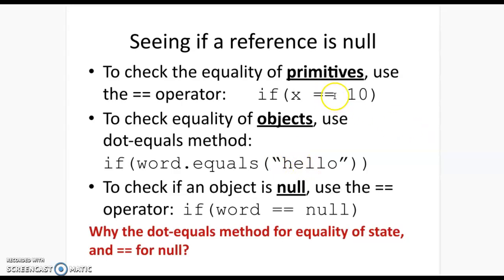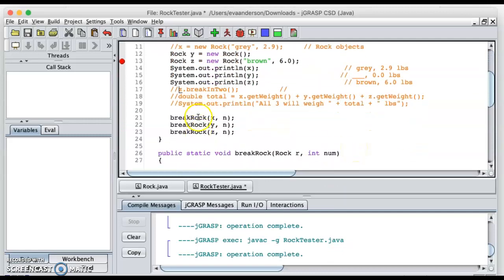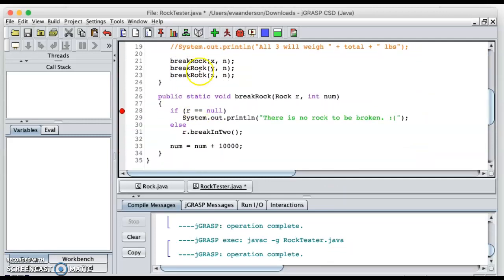With our primitives, we've been using the double equals to check the value of the variable, if it's equal to that. In the last video, we looked at objects and checked if the pointer was equal to null. In the example I shared last time, I had the method breakRock, and I passed each rock one at a time, and if the rock passed was null, I did one thing, and if the pointer to the rock was not null, then I did something else.